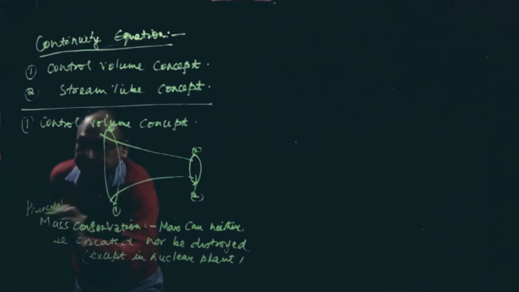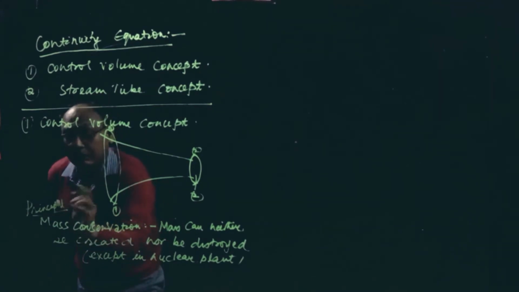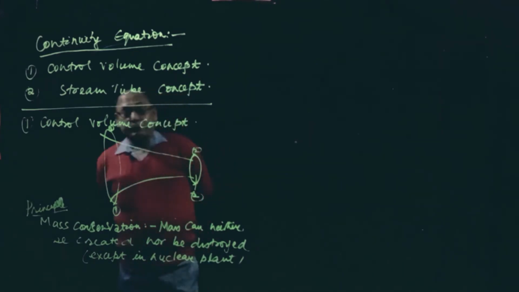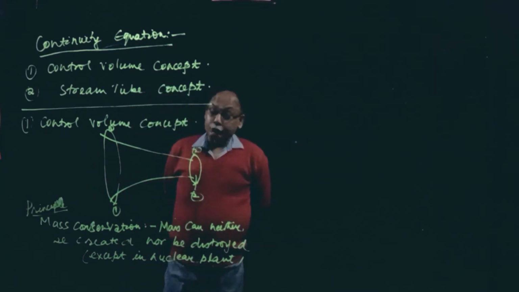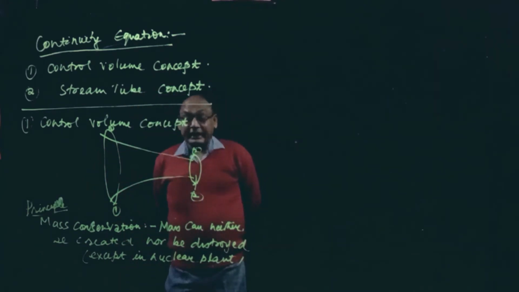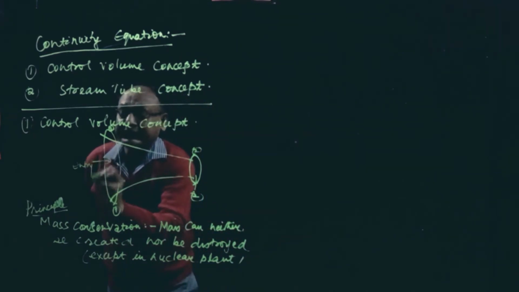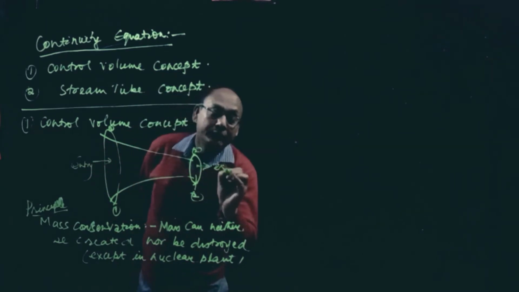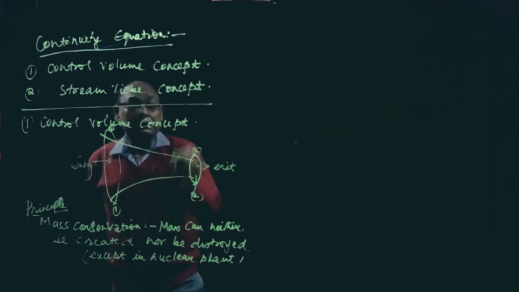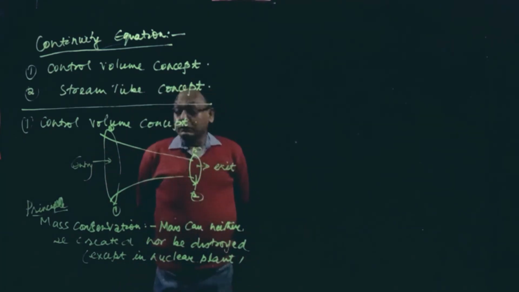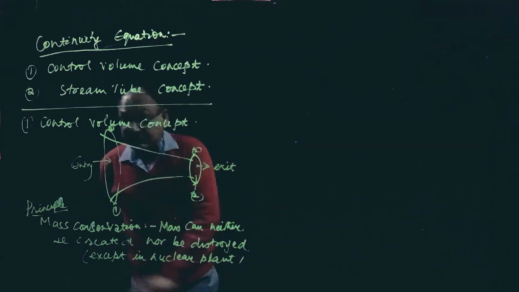The principle of mass conservation states that mass can neither be created nor be destroyed, except in a nuclear power plant. There, mass can be destroyed and created also, but here it is not. What is the mass available at this section? This is the entry and this is the exit. So how much mass is available here will be available here also, so there is no accumulation. According to the mass conservation principle,